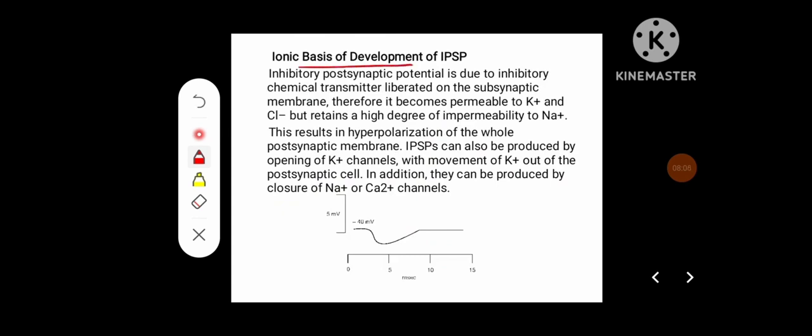Ionic basis of development of IPSP, inhibitory postsynaptic potential, is due to inhibitory chemical transmitter liberated on the subsynaptic membrane. Therefore, the membrane becomes permeable to potassium and chloride, but retains a high degree of impermeability to sodium. This results in hyperpolarization of the whole postsynaptic membrane.